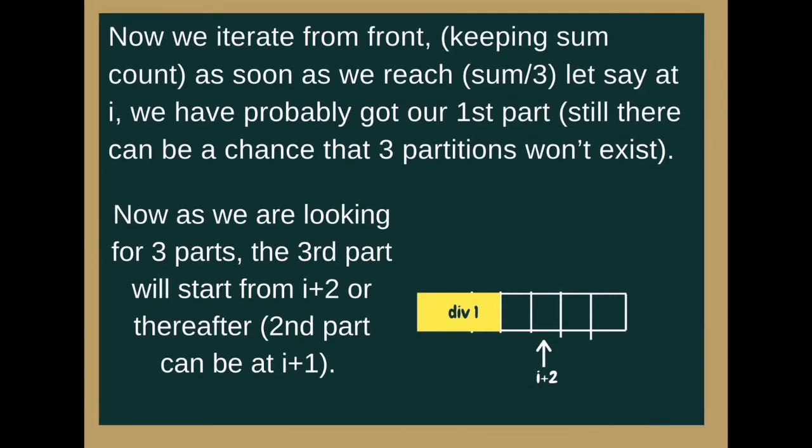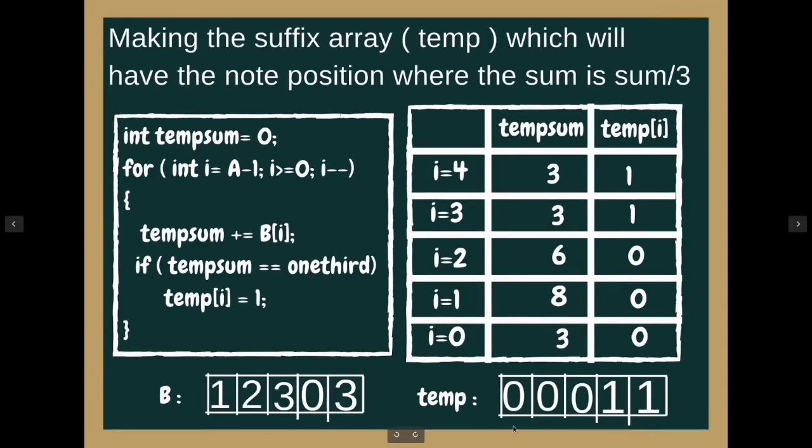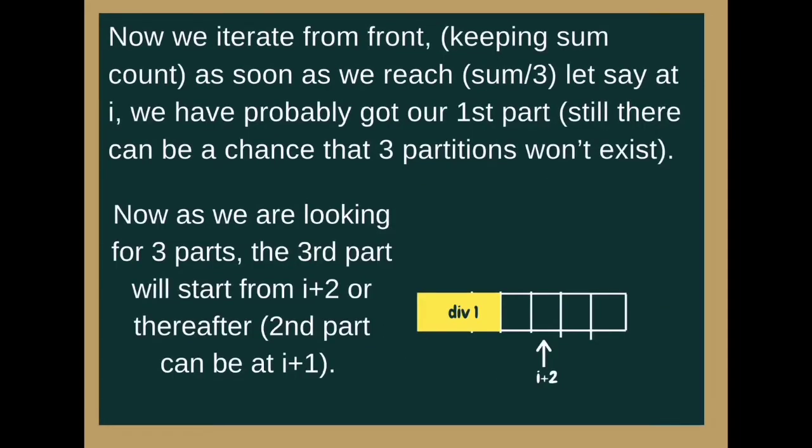Now we created the temp array like this. This is our suffix array, which has the positions where the sum is sum by 3 from the end. After that, now we iterate from the front, keeping a sum count.